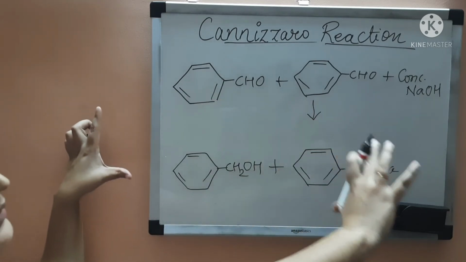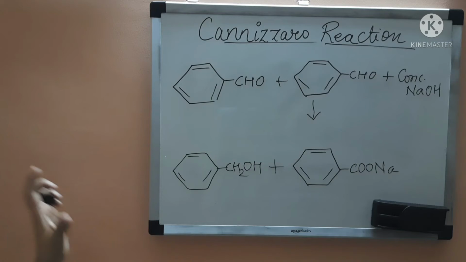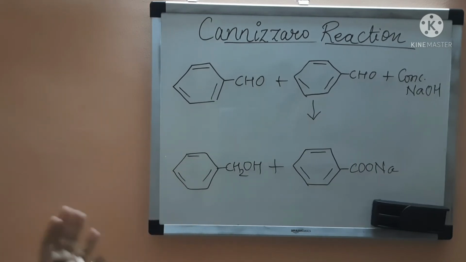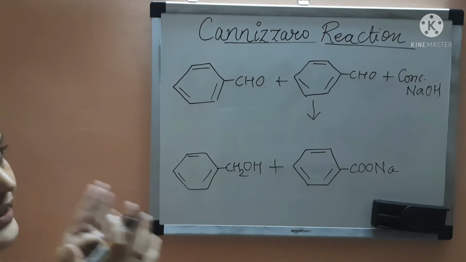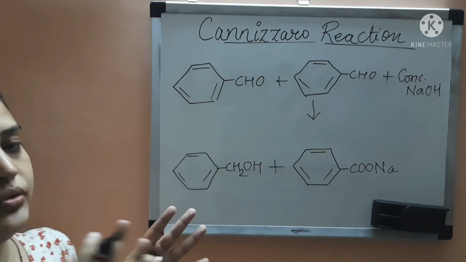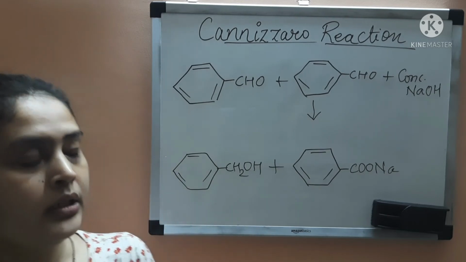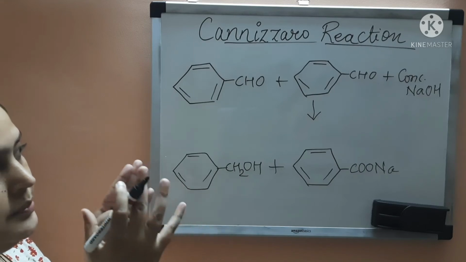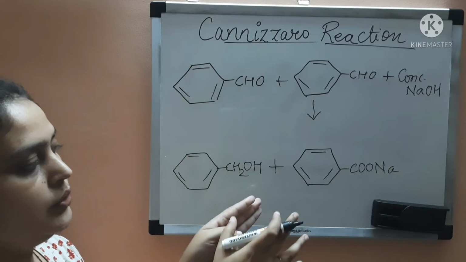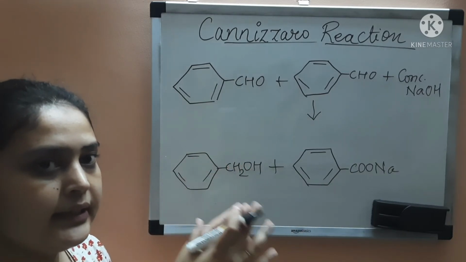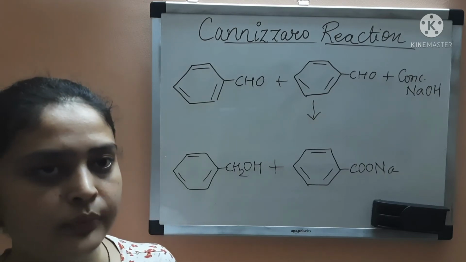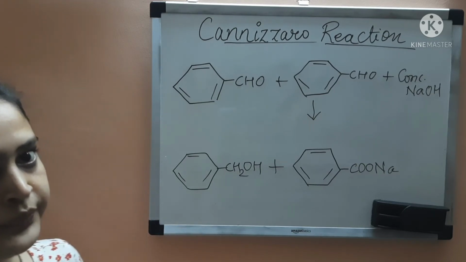So this is the method to find the product of the Cannizzaro reaction. I hope you have understood what is Cannizzaro reaction. Cannizzaro reaction is that in which the aldehydes which do not have alpha hydrogen atom react with concentrated base to form an alcohol and salt of carboxylic acid. So this was about Cannizzaro reaction. Now next we will move to electrophilic substitution reaction.